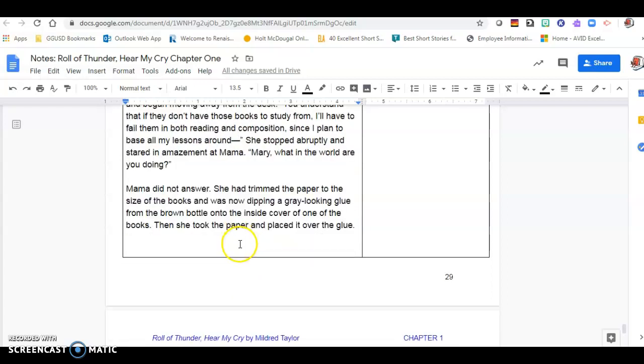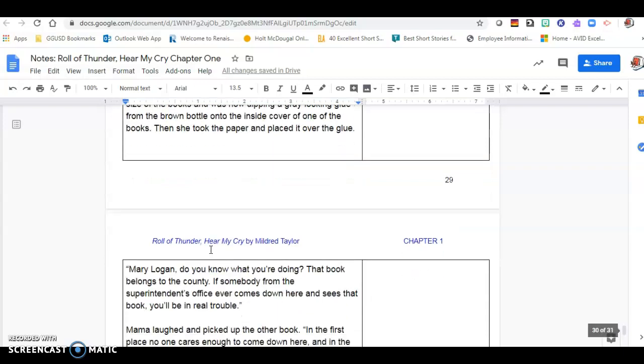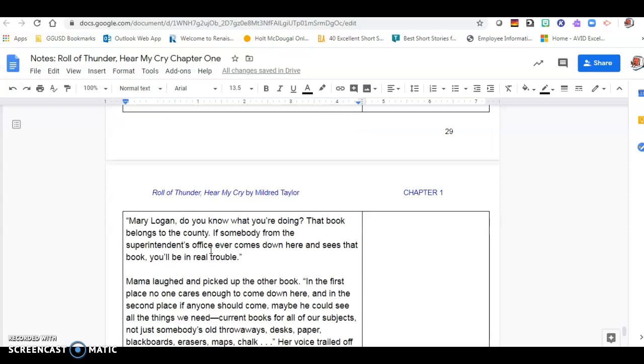Mama did not answer. She had trimmed the paper to the size of the books and was now dipping a gray-looking glue from the brown bottle onto the inside cover of one of the books. Then she took the paper and placed it over the glue. "Mary Logan, do you know what you're doing? That book belongs to the county. If somebody from the superintendent's office ever comes down here and sees that book, you'll be in real trouble."